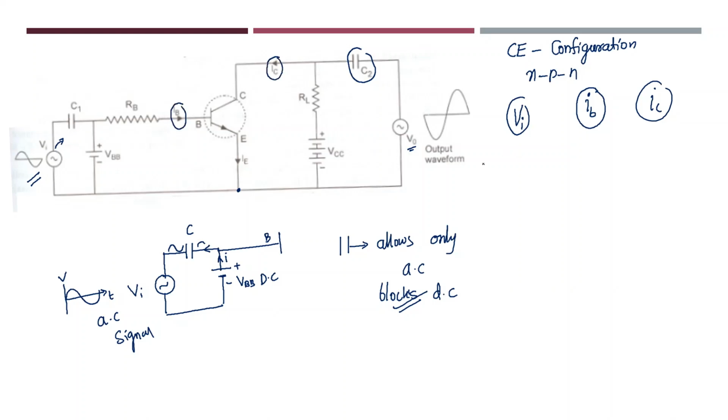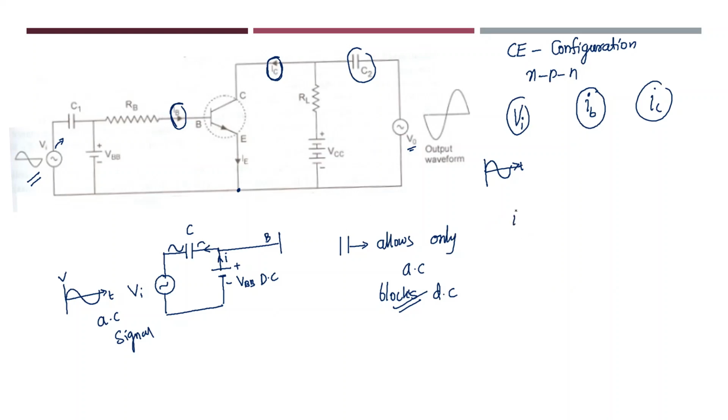Now suppose we know that this input signal is changing with respect to time. So what will happen? Definitely this base current will also change with respect to time. Due to change in base current, definitely there will be a change in collector current also. So let me write down the equation using this particular circuit diagram.